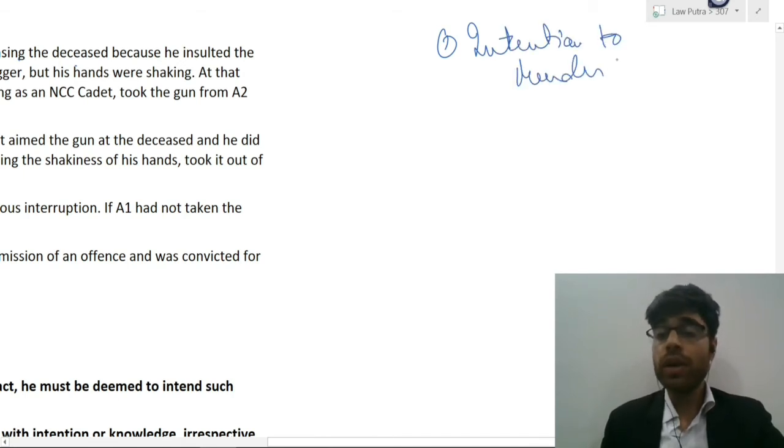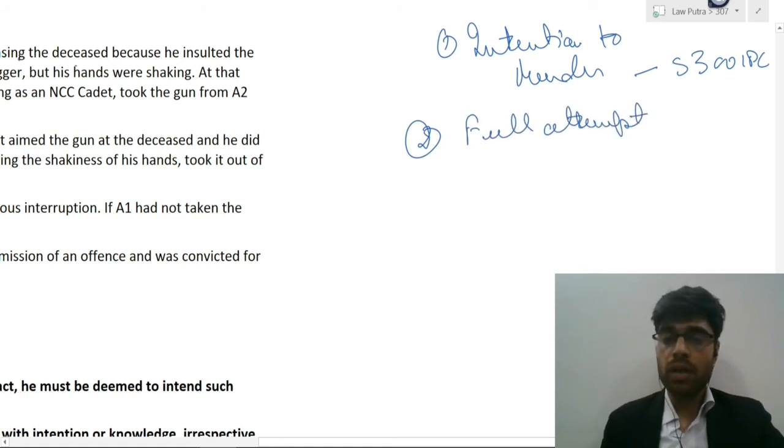And how are we going to judge whether there was intention to murder or not? We will refer to section 300 of IPC, which defines murder. The mens rea under section 300 should be present in this case also. Second is, a full attempt was made